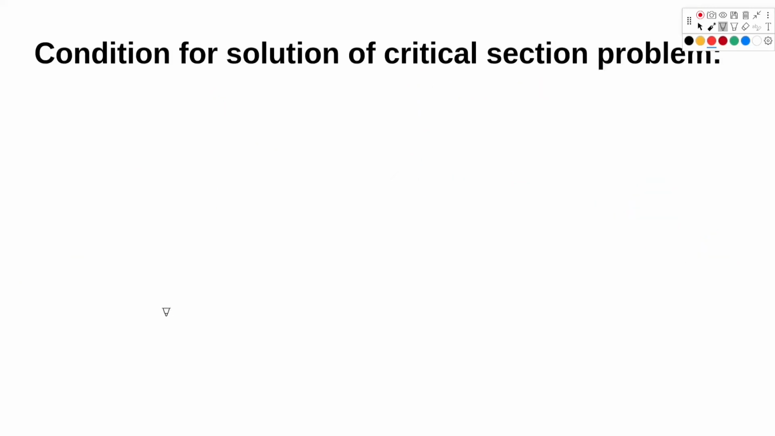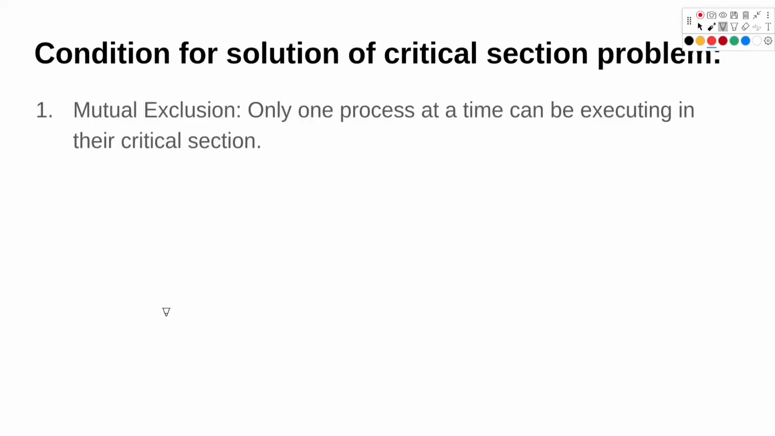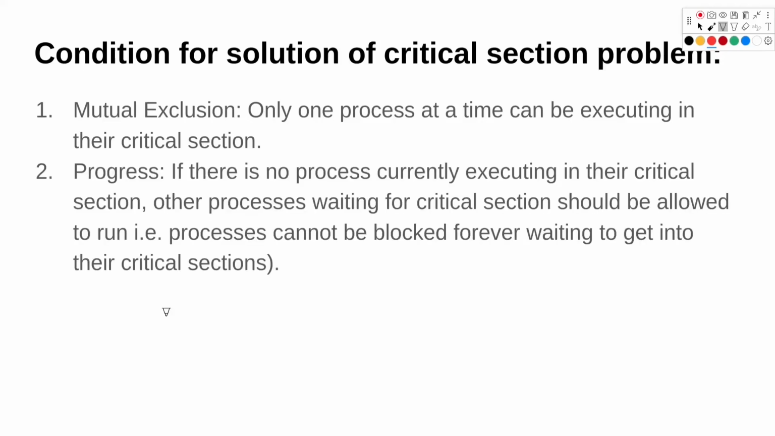Now let's look at the conditions for a solution of the critical section problem. This will help us arrive at a solution for the critical section problem. First one is mutual exclusion. Only one process at a time can be executing its critical section code. Second is progress. If there is no process currently in the critical section, some other process that is waiting for the critical section should be allowed to run its critical section code. It should not be blocked by some other process, otherwise there is no progress.